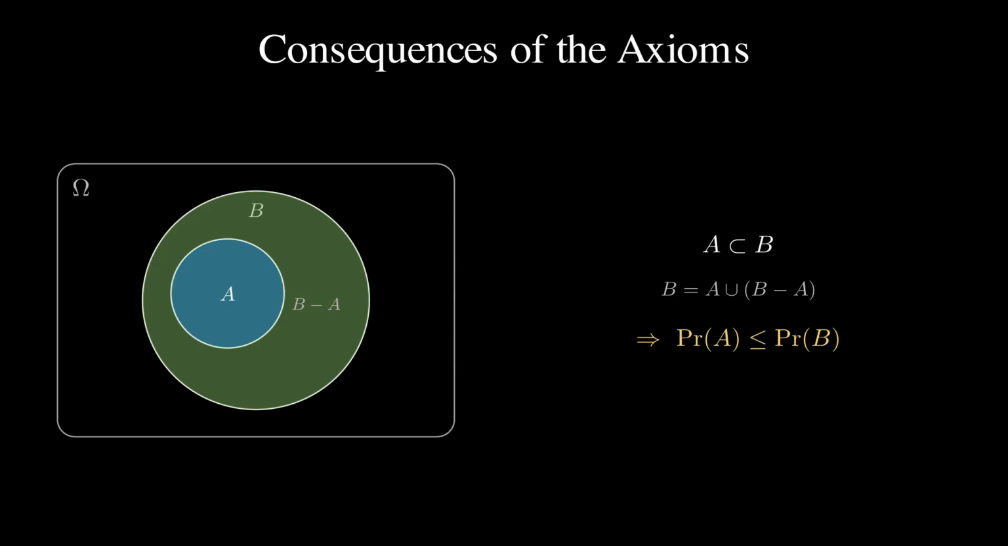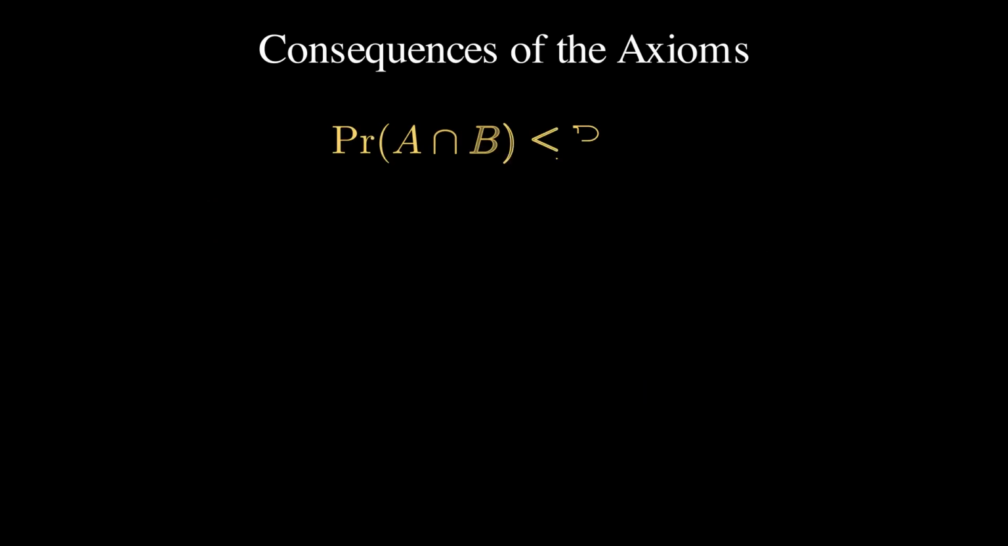Additivity says PR of B equals PR of A plus the probability of that left over, and since probabilities are never negative, PR of A is at most PR of B. A bigger event is at least as likely. This has a consequence human intuition routinely violates. Because A and B sits inside A, the probability of a conjunction can never exceed the probability of event A alone. Adding detail to a description can only lower its probability, never raise it.